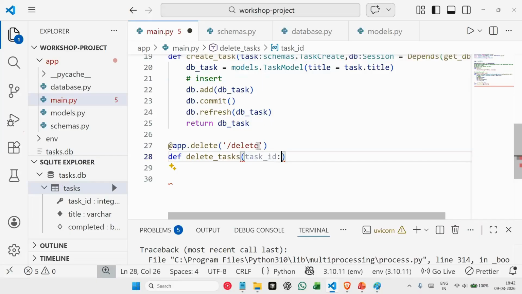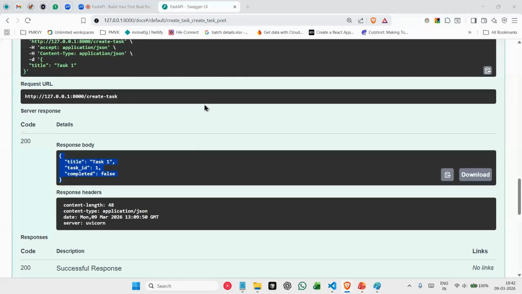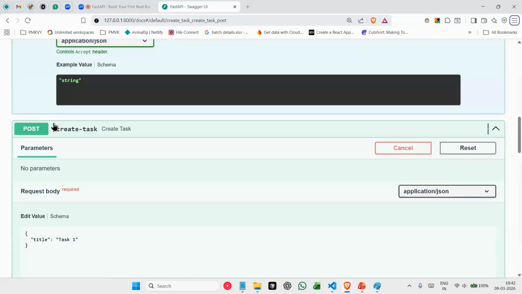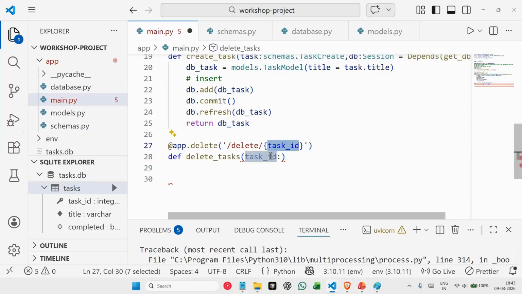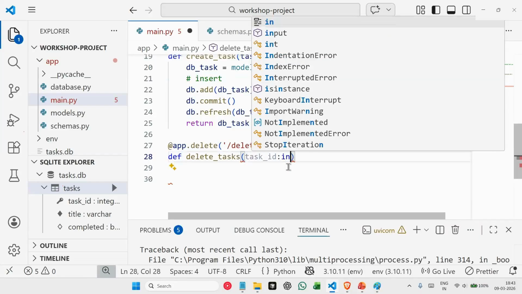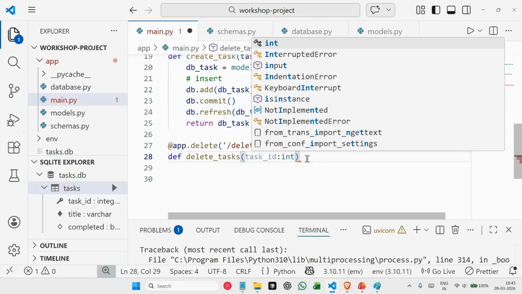So we'll take that ID as an input here. Okay. And what we can do is we can also take that input here in the URL itself. So here we can pass task_id. What is happening here basically is that in your URL, you are expecting the task ID to come along with it. So when you are running that backend application, this path should be slash delete slash also the task ID. So here we are expecting the task ID to come as well, and that same task ID is now being stored in this variable, and this variable should always be an integer. So we'll say int because ID is always int.